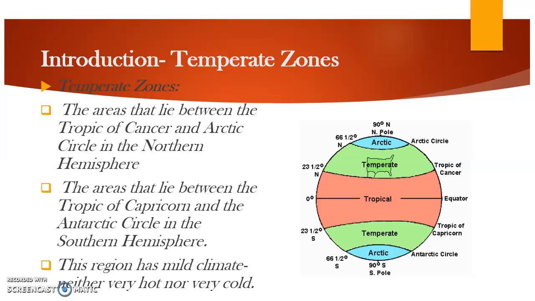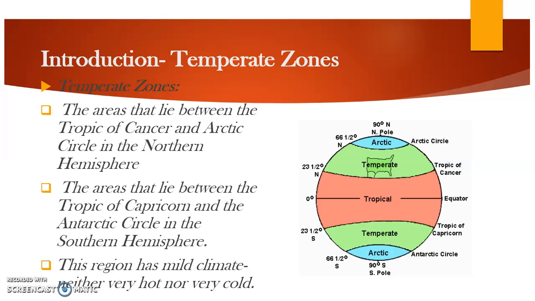Now the temperate zones. You see the globe, Earth given here. Earth is divided into 2 parts by the equator: Northern hemisphere and southern hemisphere. In the northern hemisphere, latitudes are denoted by the N sign, and in the southern hemisphere, latitude degrees are denoted by S, that is south. Okay. So see the green areas above the equator and below the equator, between Tropic of Cancer and Arctic Circle, latitude 23.5 degree north to 66.5 degree north. That area is the temperate zone in the northern hemisphere.